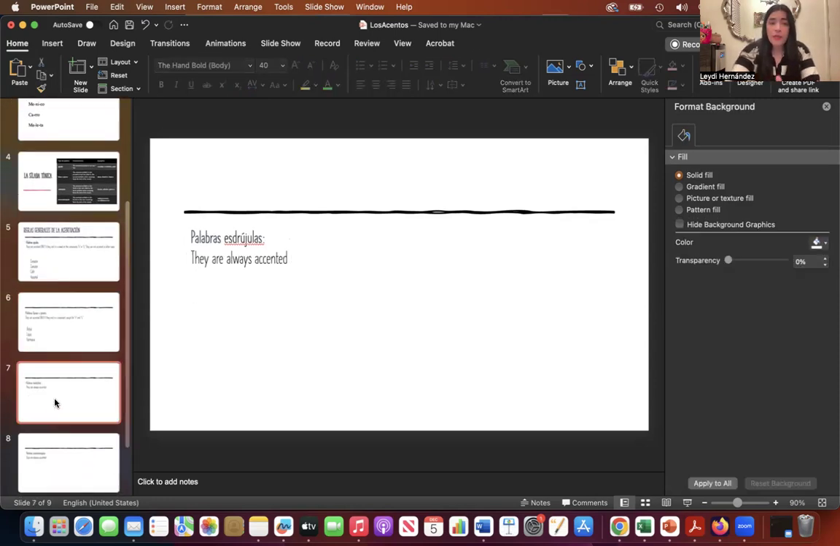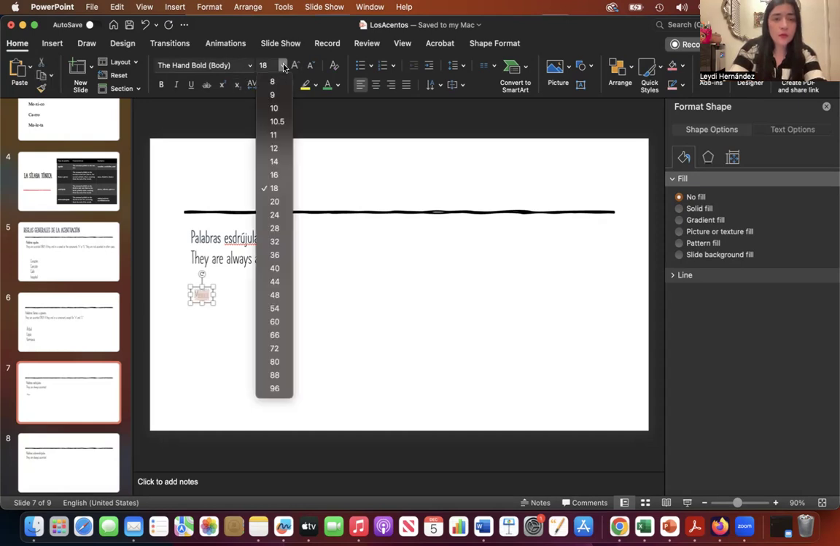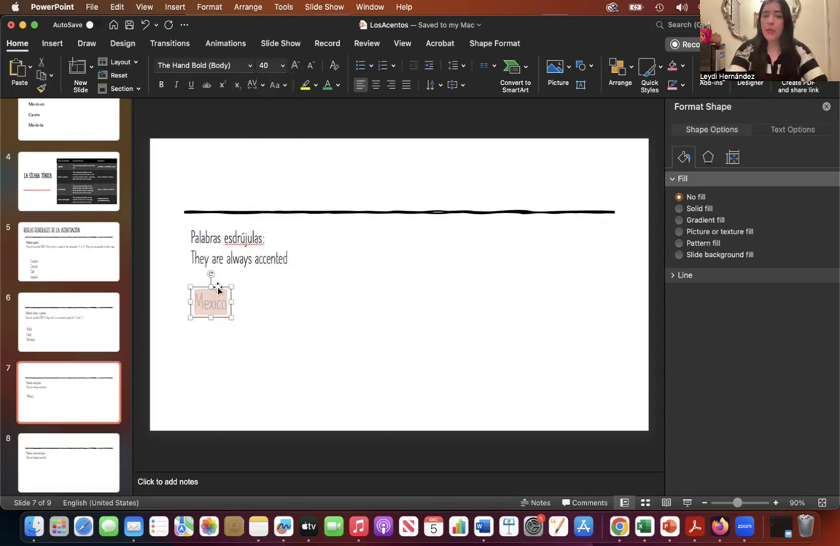Then we have the esdrújulas. They are always accented with a written accent. It doesn't matter if they end in a vowel, or in N, S, or another consonant. They are always accented. For example, México. My stressed syllable is mé. It's the third one, counting from the end of the word. So we do put a written accent.